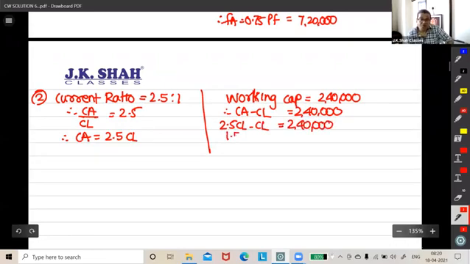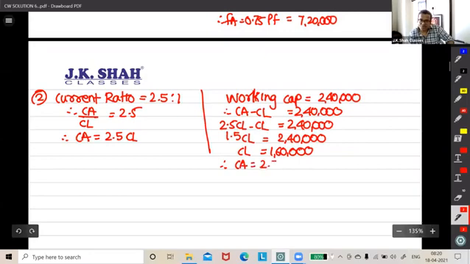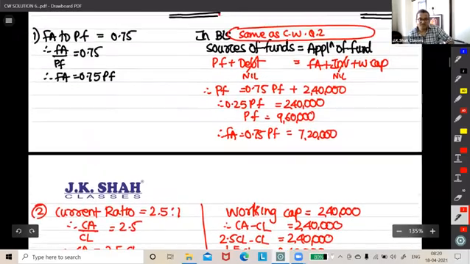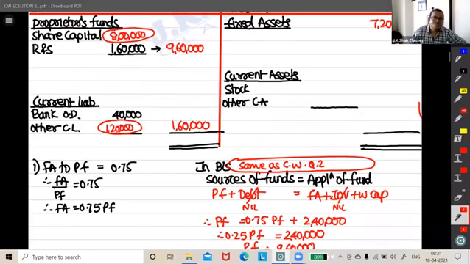So you will get 1.5 times of current liabilities as 240, so get the current liabilities. 240 divided by 1.5 comes to 160. Correct? So get the current assets, then move up. Current assets are going to be 2.5 times of current liabilities. So 160 into 2.5 is 4 lakh. Correct? So take the total of current liabilities as 160. Automatically we'll get other current liabilities as 120. Right, people? I hope you all are getting these values.